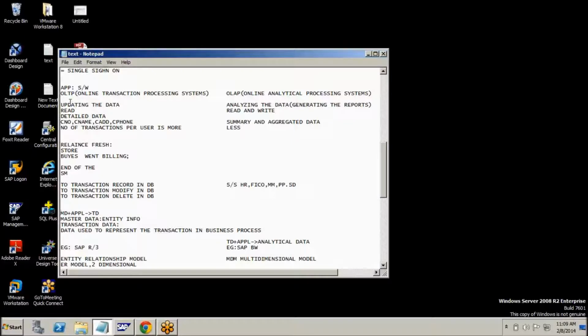Suppose customer number is there: customer number, name, customer address, phone number, city, location, all this comes as detail level information of the customer. Same like material number, material type, material group, this is the detail level information of the material. So master data means detail level of any entity information. That means it gives the information in detail. Customer is one master data, material is one master data, vendor is one master data. Like this, we have different master data tables in SAP.